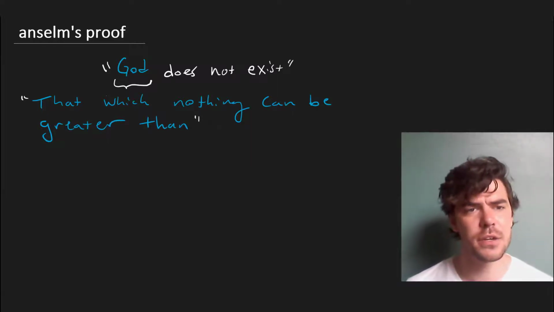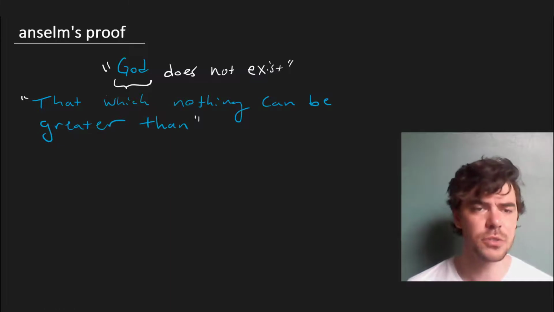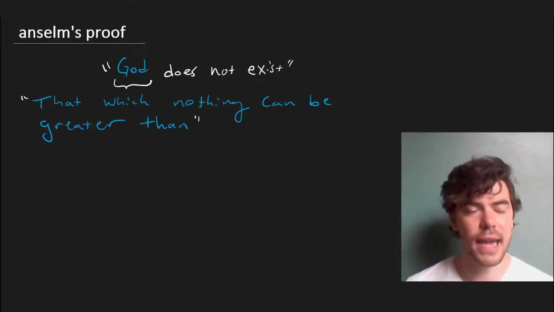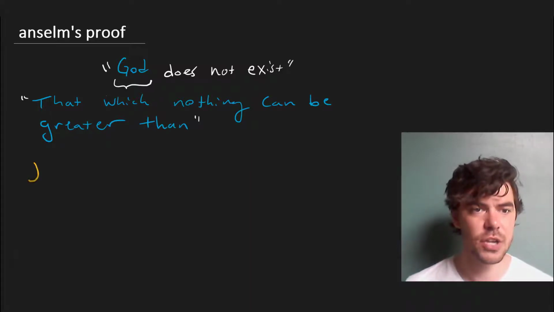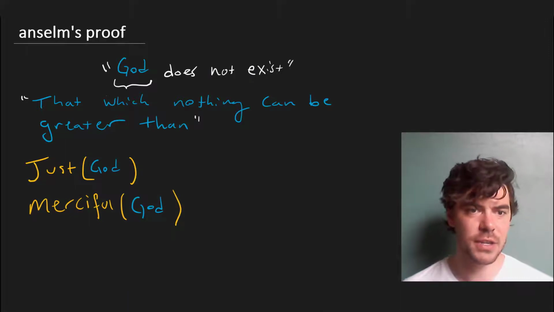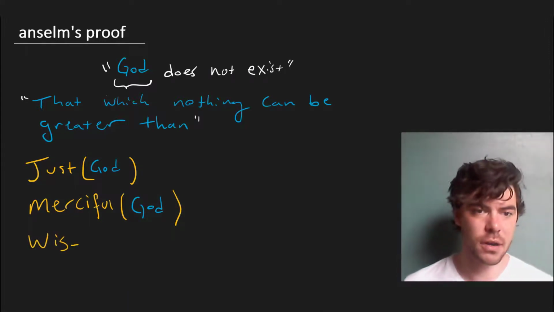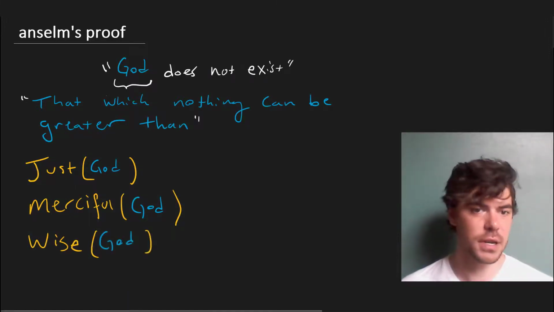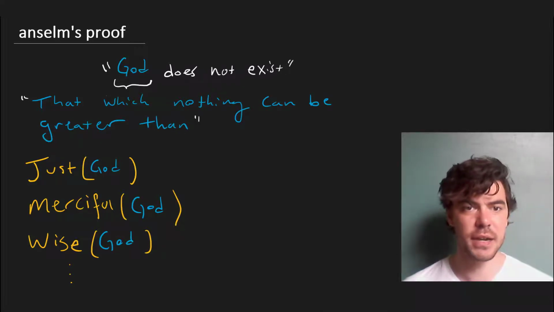Well, let's think about it in terms of predicates, which describe attributes. So any attribute that it's better to have than not to have will be had by God and in the greatest degree. So for instance, justice. So we would say that God is just. Mercy, we'd say God is merciful. Wisdom, we would say God is wise. And so on for a number of other predicates which it's better to have than not to have.